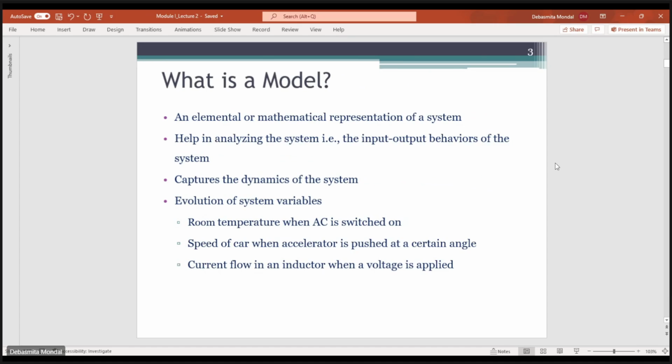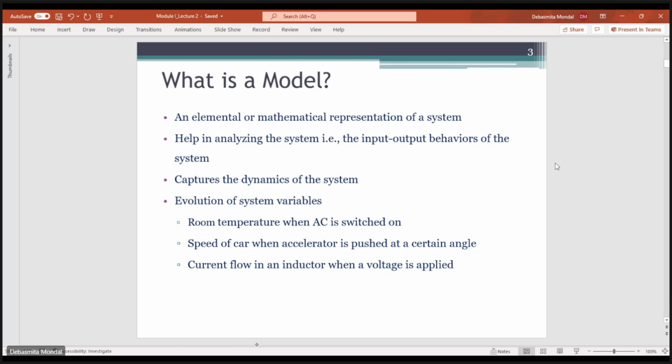A mathematical model: the definition of a model is that it is an elemental or mathematical representation of a system. Why do we need this model? Because we need to know the input and output relationship of the system. Let us consider the system as a black box. You provide some input and you get some output. With multiple different types of input, depending on how the system is behaving, the output of the system will change.